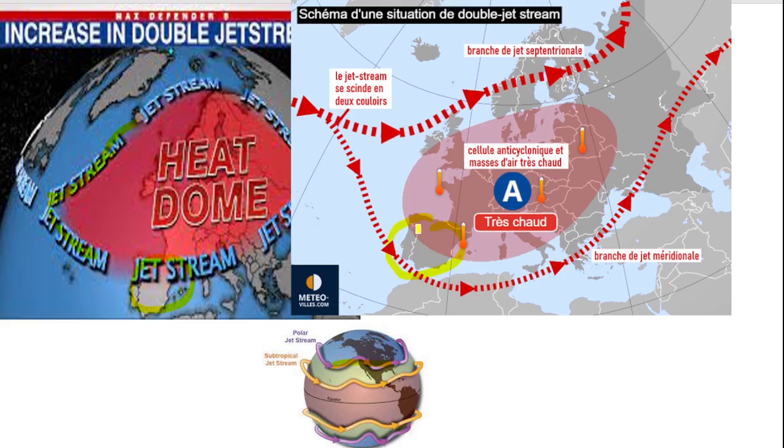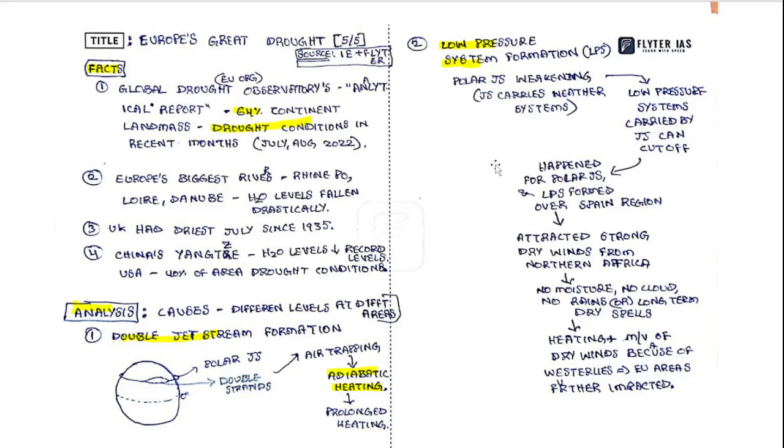What will happen if low pressure systems are formed in this region? The dry winds automatically get attracted towards here. It will further aggravate the drought conditions in Europe. And also, because of the westerlies, these dry winds further move into Europe like this, finally aggravating the situation in most of Europe. So that is the explanation given here.